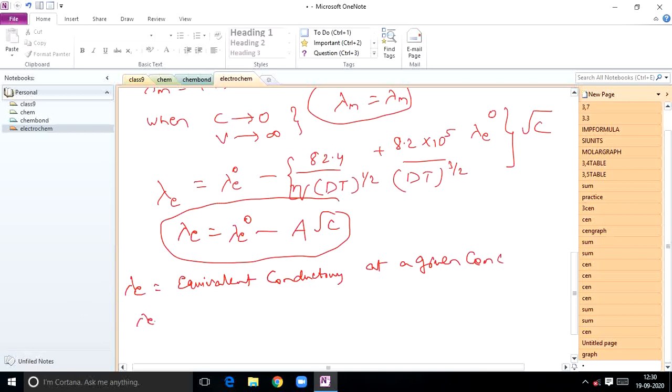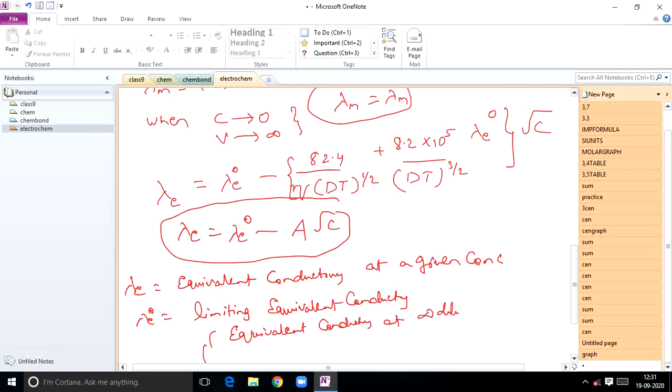Next, lambda E naught is the limiting equivalent conductivity, or equivalent conductivity at infinite dilution or zero concentration.